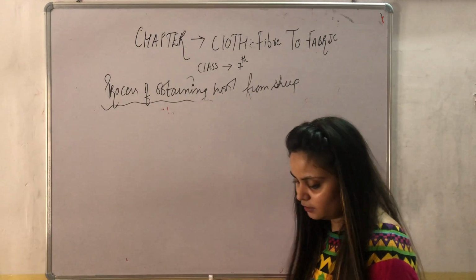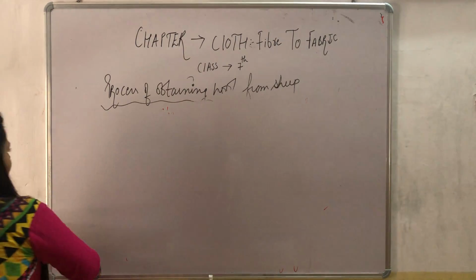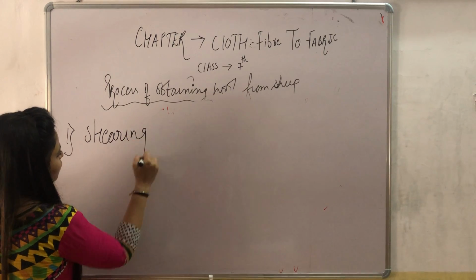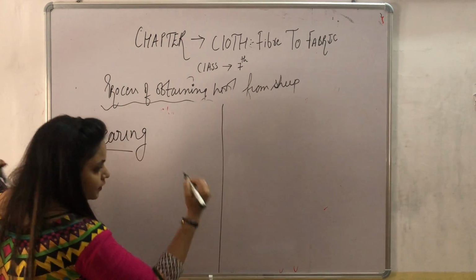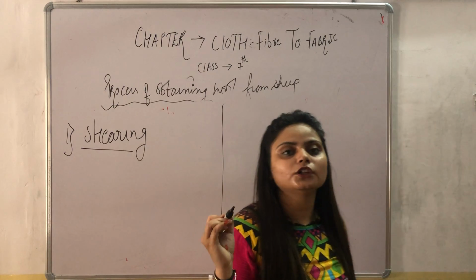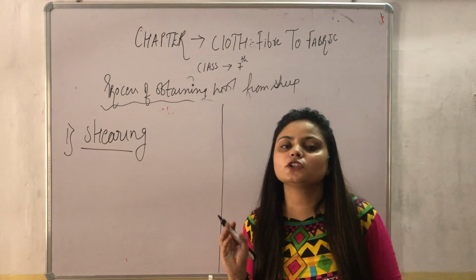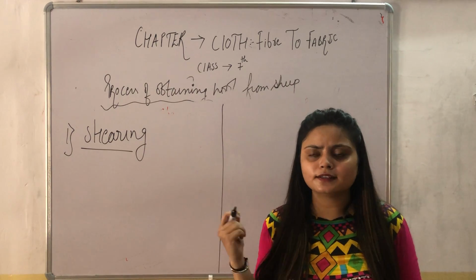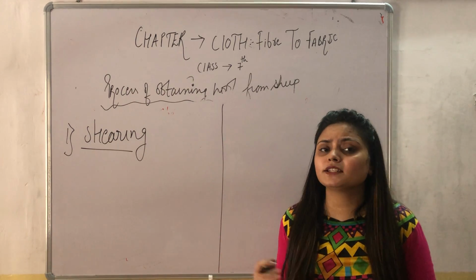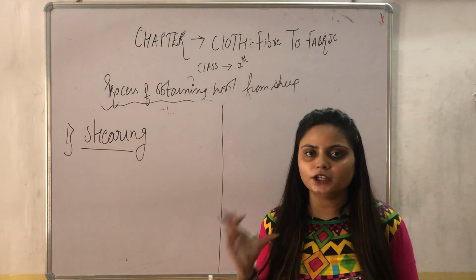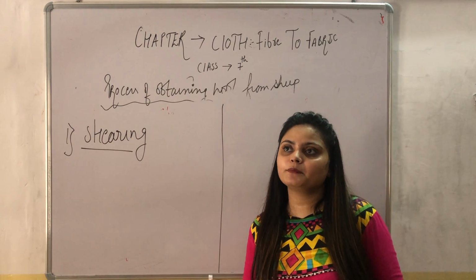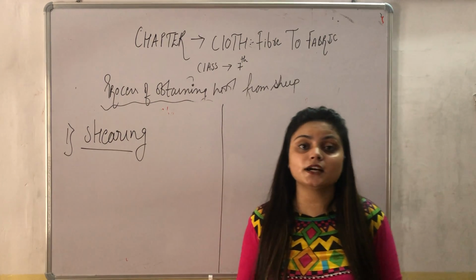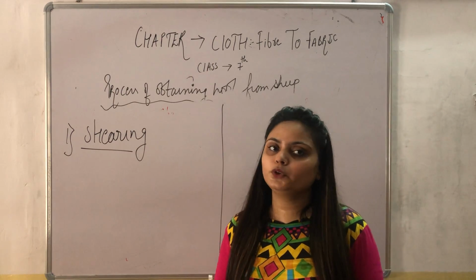So now we will discuss these processes in brief. The first one is shearing. In this process, we remove the uppermost layer of the sheep's skin. The first question that arises in our mind is: when we remove the uppermost layer of the skin, do we hurt the animal? No, we don't hurt the animal, because it is a harmless, painless process. I will give you a practical example. When somebody pulls our hair, we feel hurt. But if somebody cuts our hair, we don't feel hurt.